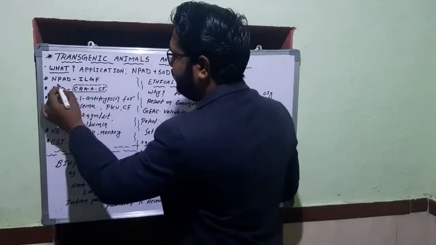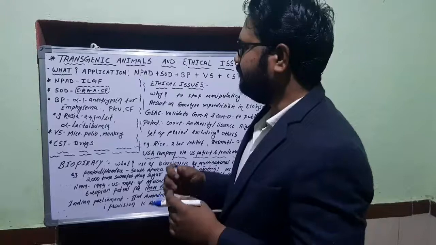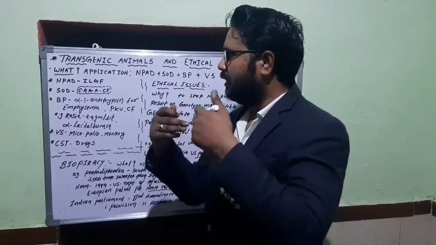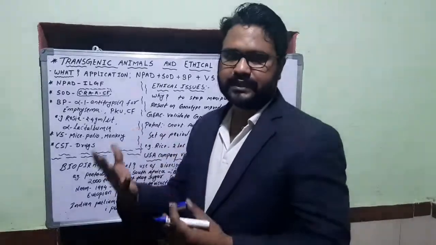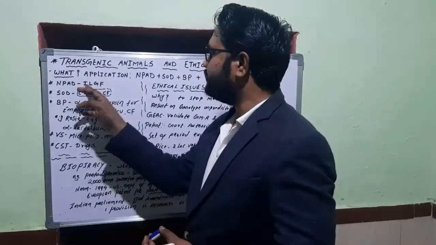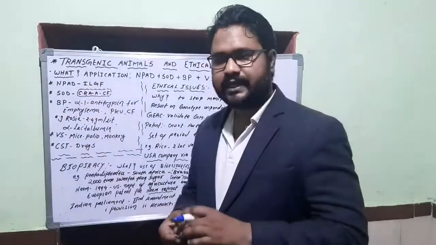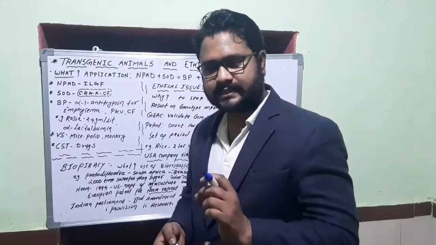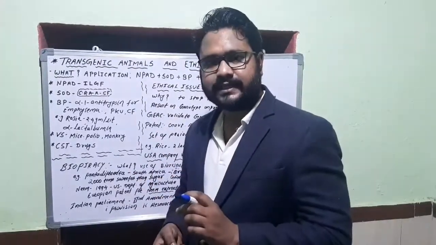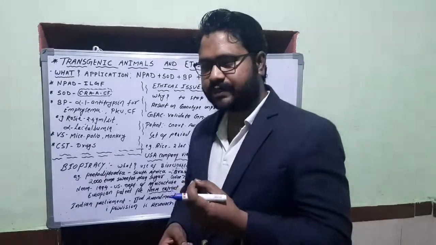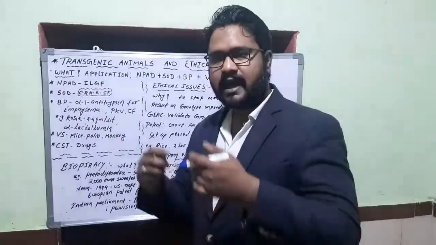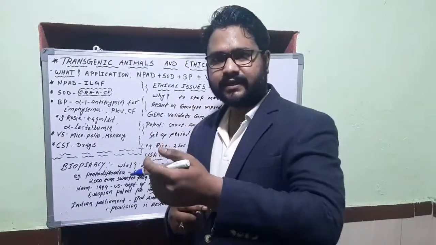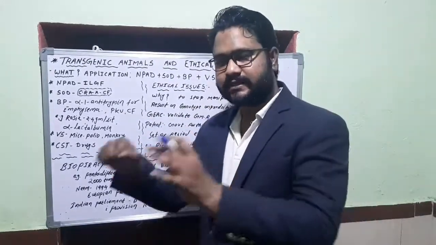Now the first application of transgenic animals, that is normal physiology and development. Suppose we insert a gene in an animal. Of course most of the study goes to insulin. So if we insert insulin like growth factor into the genetic system of a transgenic animal, we are going to understand how this insulin like growth factor affects the production or different actions of insulin inside that body.